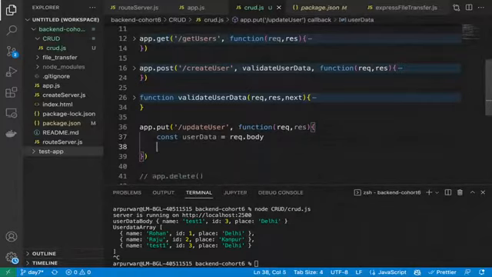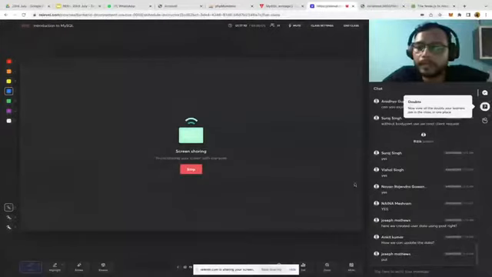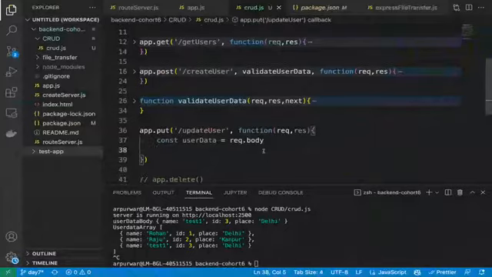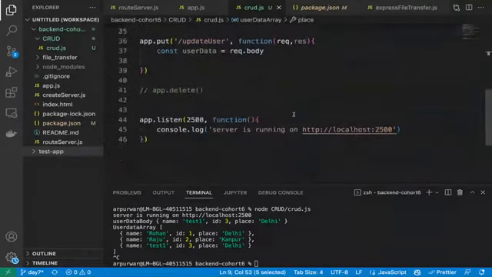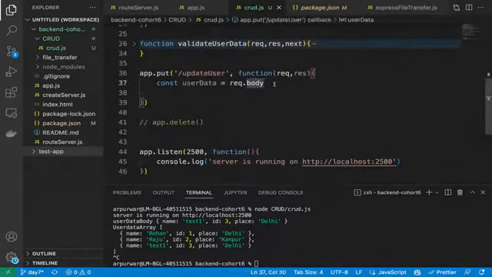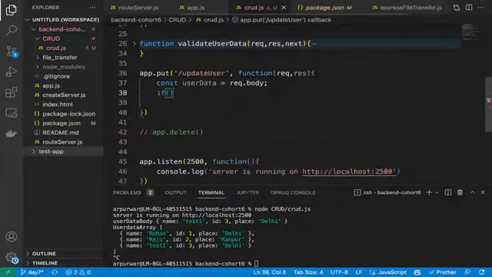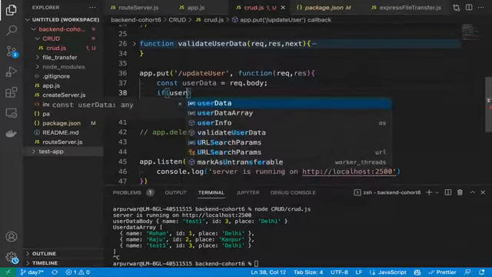Correct. So now how we will call the update data? Update data, like whatever existing data we had, we want to update something. Like if ID is there, we want to update the place. If ID, so we will not update the ID. We will only update the name and place. Okay. So now, first we will check if user data, like what we have passed.